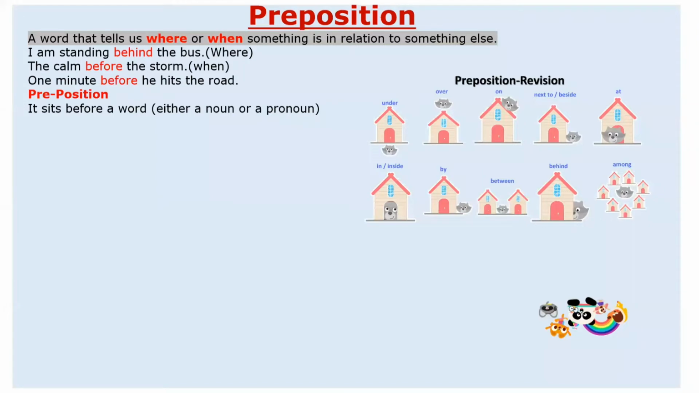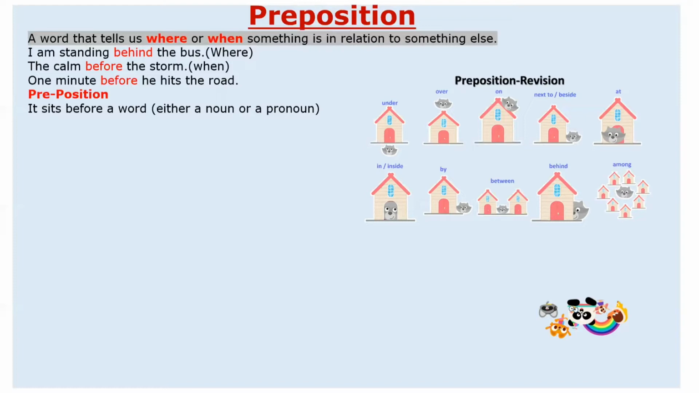Let's start with the definition itself. What do you understand by preposition? It is basically a word which talks about where or when something is in relation to something else. Suppose two objects are there and you just want to see their position with respect to each other. That's the reason we call it preposition, because a preposition is positioned before a noun or a pronoun. It will become more clear to you.